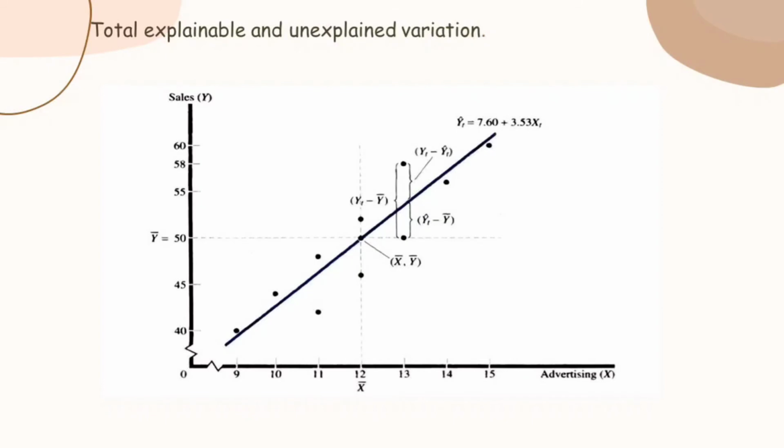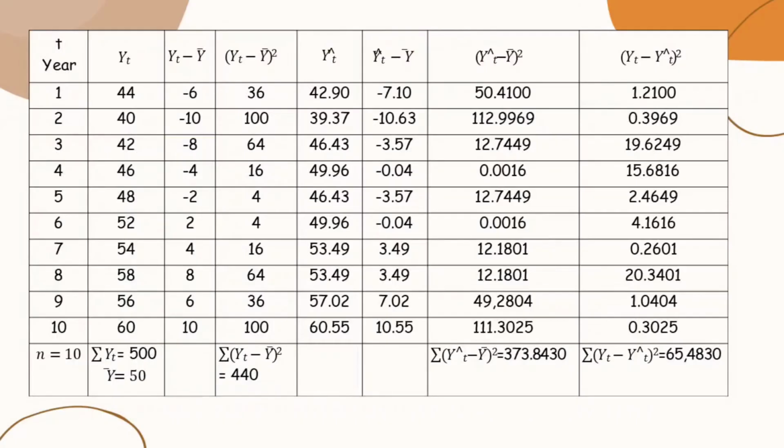This is a graphic of total, explained and unexplained variation. And this is a calculation table for estimating the value of the coefficient of determination, or R squared.